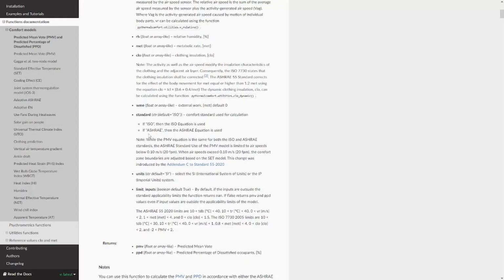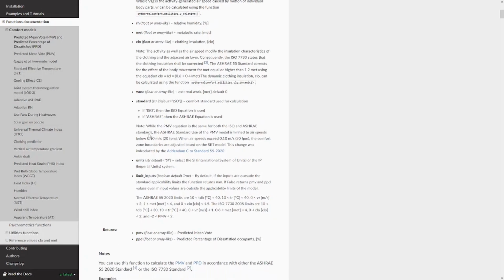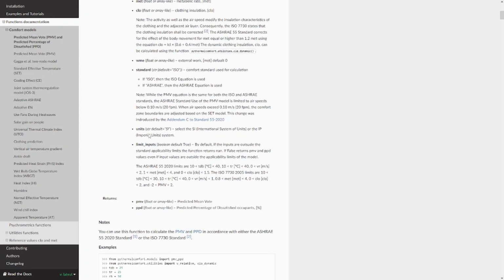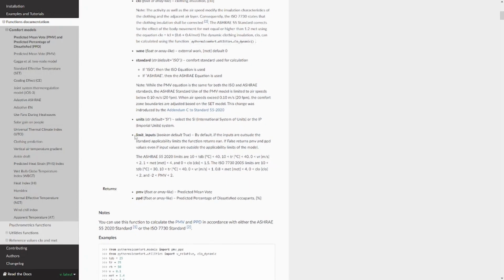Another parameter that we need to pass to the PMV is the standard. At the moment, we have only two models which we can choose, the ISO and the ASHRAE. In the future, we may be adding new PMV formulations, but at the moment we only have these two here. And I've already explained before what the difference between the two models is. Finally, you have to pass the units and limit inputs.